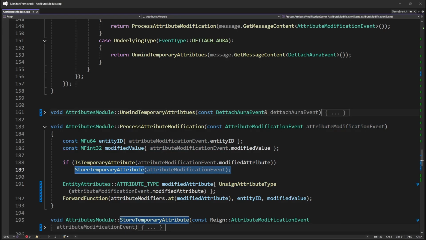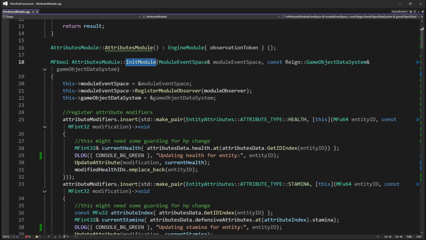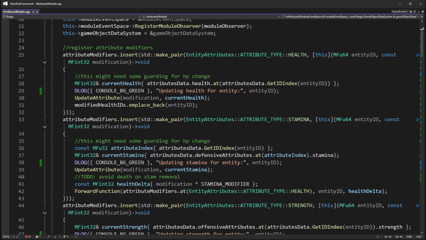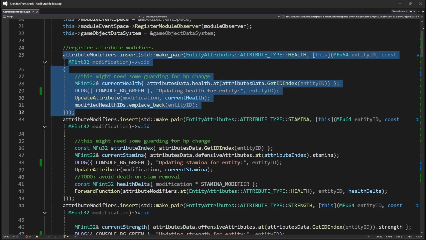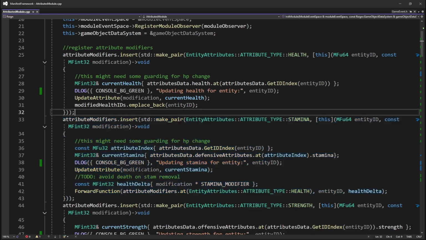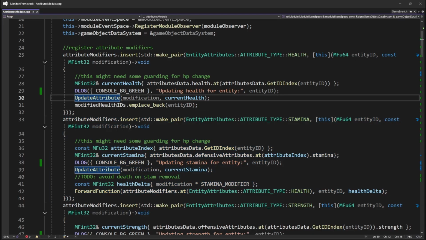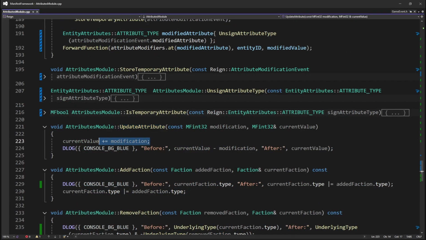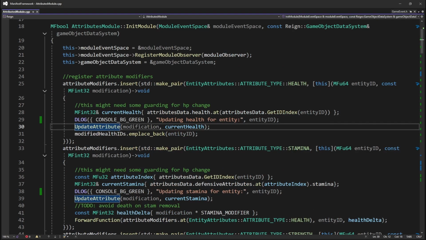After this, we perform the actual attribute modification by getting the modified attribute type and forwarding our modified value and entity IDs to it. With the exception of stamina, all attribute modifiers are simply a lambda function that pulls the current attribute of the modified entity and then passes the new value to it. One note I want to mention is that the modified value is always added, so things like damage must be set to a negative value, or it will end up healing the damaged entity instead. Finally, because in our example we happen to be modifying health, we also make a special record of this modification for processing in the update loop.